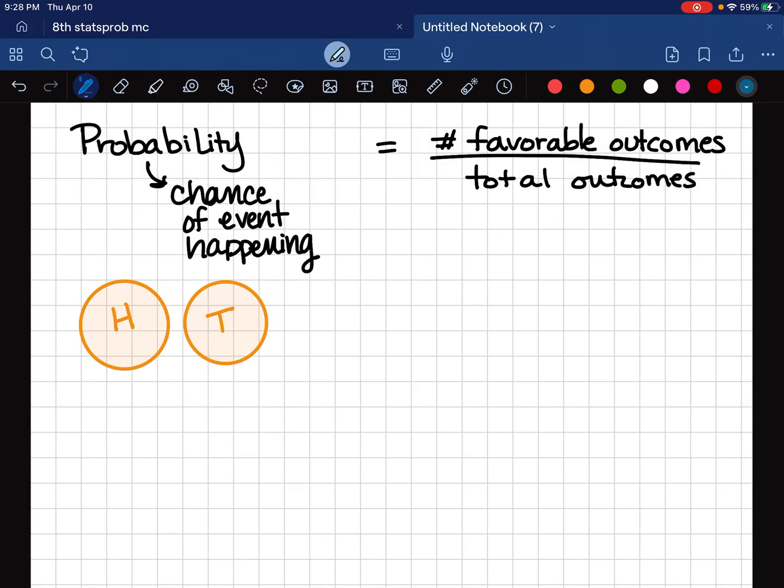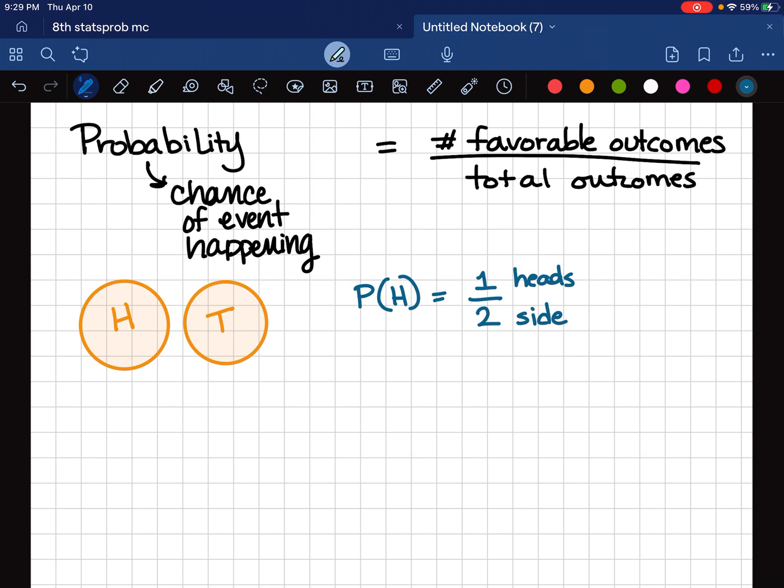Okay, so a refresher for probability. Probability is the chance of an event happening. So you look at what you want to happen, your favorable outcomes, and what all could happen. So usually when we're talking about the probability of an event, so the probability of heads, if we're looking at a coin flip for heads and tails, would be how many heads, which we have one on a coin, out of two total sides. So one side is heads out of two total sides. So that would be 1/2.